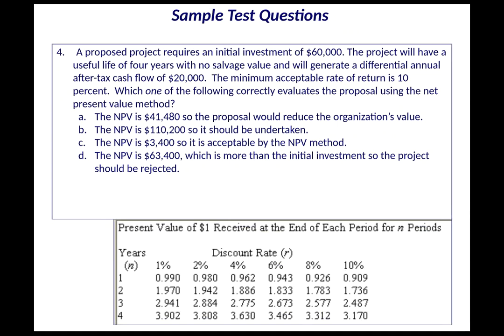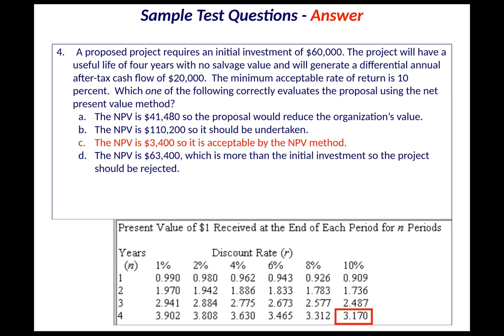This one, initial investment, is kind of the same thing. A proposed initial investment of 60,000 will have a useful life of 4 years with no salvage value and generate a differential annual after-tax net cash flow of 20,000. The minimum acceptable rate of return is 10%. Which of the following correctly evaluates the proposal using net present value? Excuse me, make sure I got this right.